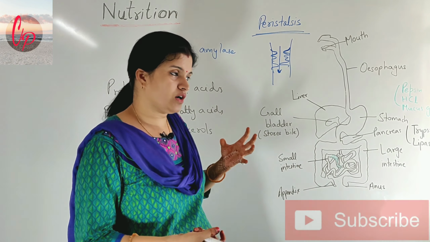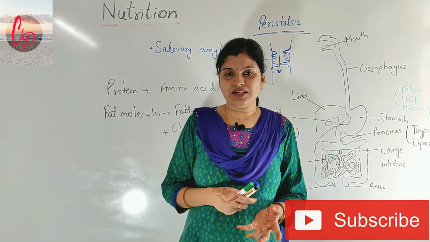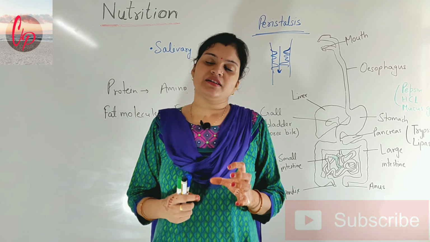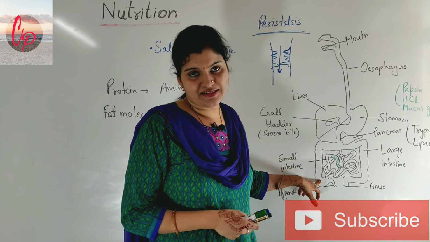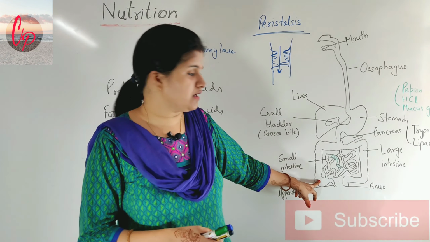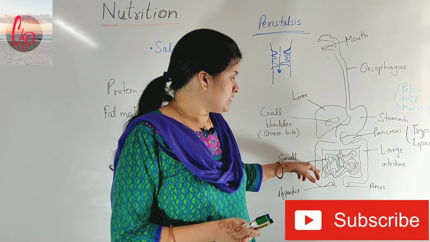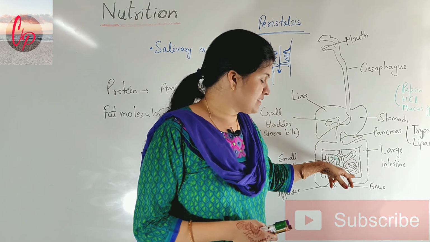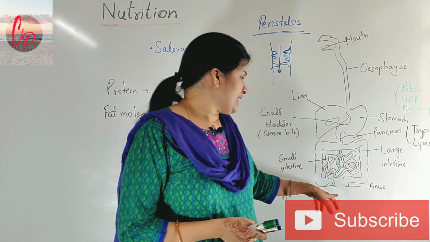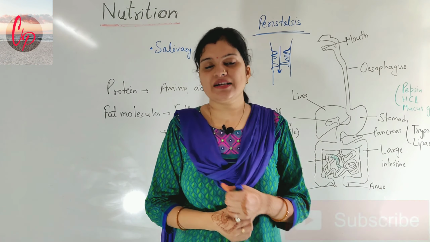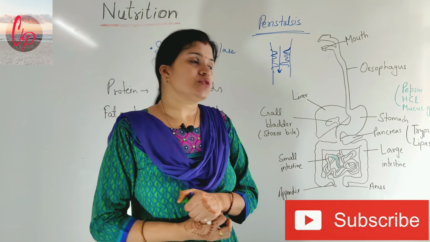So the digested food will become semi-solid in its nature. After moving through the large intestine, it will be excreted by the body with the help of this pole-like structure which is called the anus.